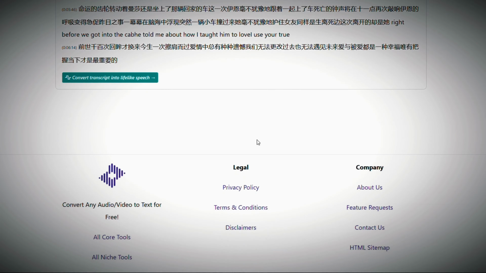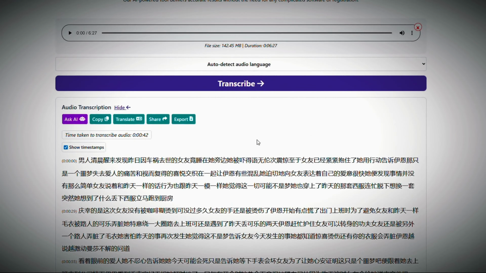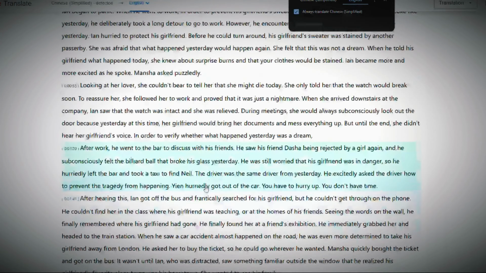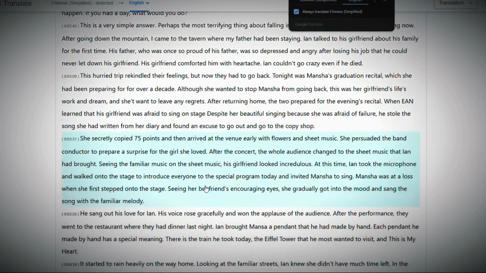Next, we need to translate it into our preferred language. In my case, that's English. So all I have to do is click Translate. And just like that, the tool gives me the English version of the script. Just keep in mind, if you click on that button, it only translates to English.